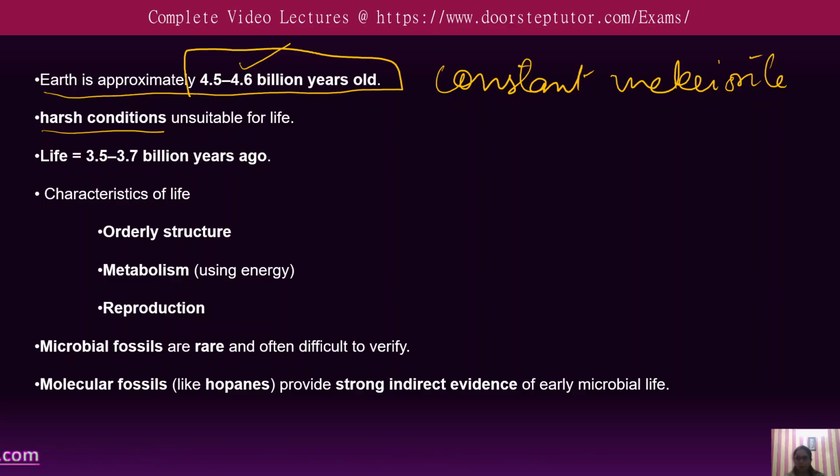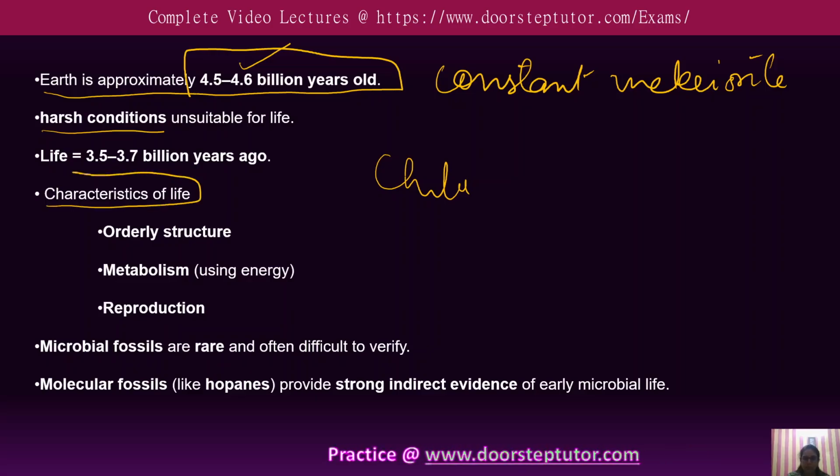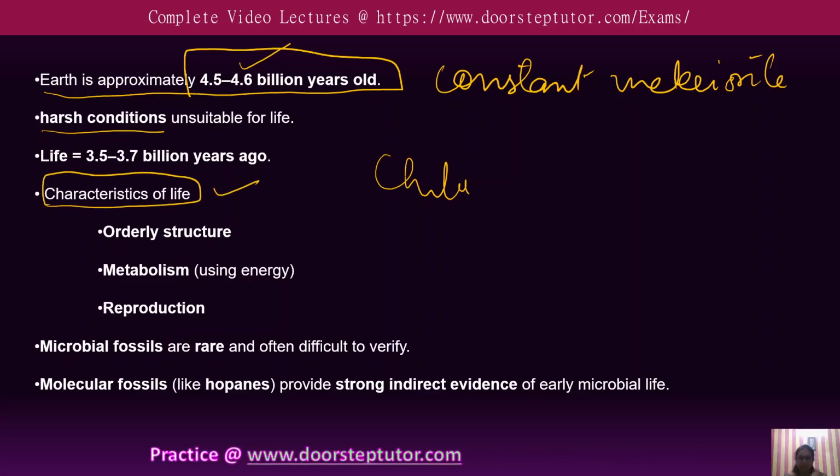But how did life actually start? That's a big question, and it is still being studied, but first the scientists need to understand what life actually means. So what is life? When we say something is alive or not, scientists struggle to define it clearly. So they use a set of features to describe life. What are the features that describe life, or we can say what are the characteristics of life?